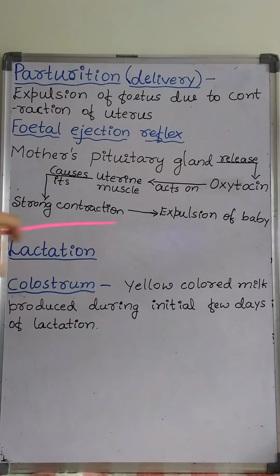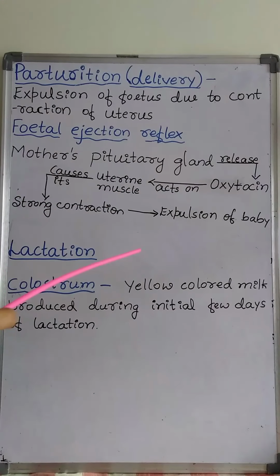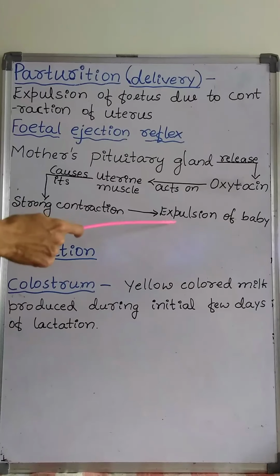Soon after the delivery of the baby, the placenta, which is present in the uterus of the mother, is also expelled out, or delivered.